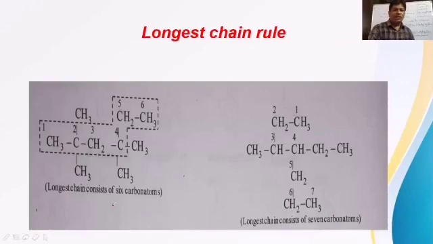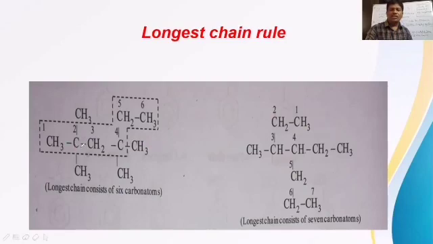And the next example for this longest chain rule: in this given structure, if you check the longest chain, there are 1, 2, 3, 4, 5, 6 carbons in total. If you take a straight chain, 1, 2, 3, 4, 5, only 5 carbons are coming.